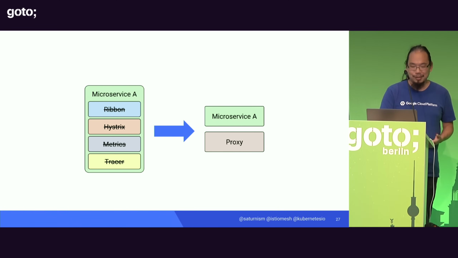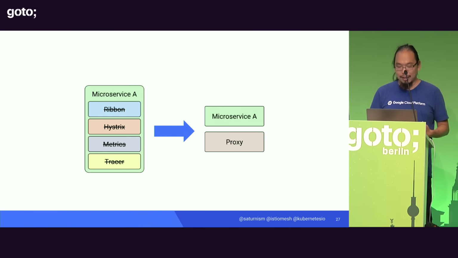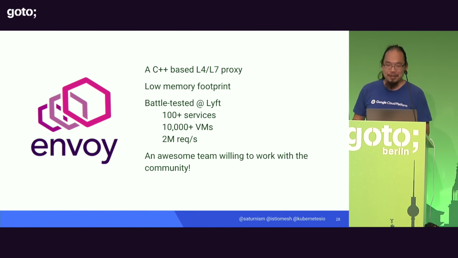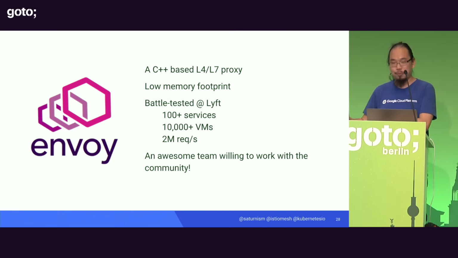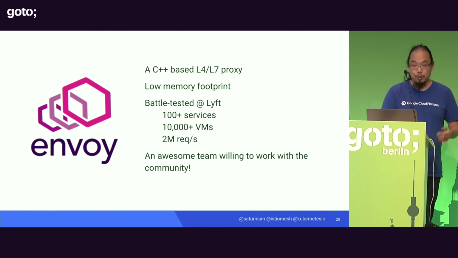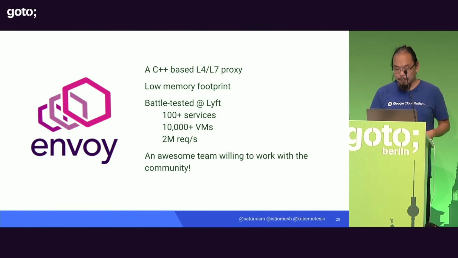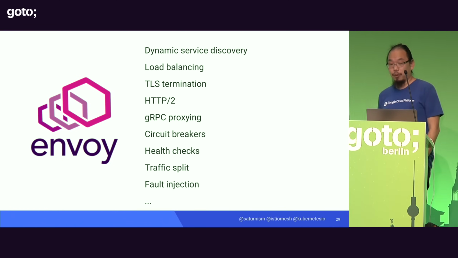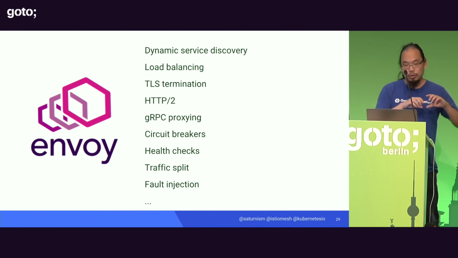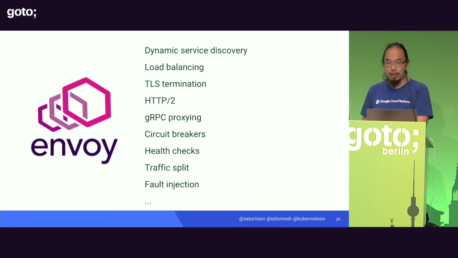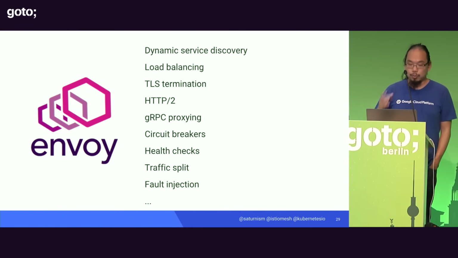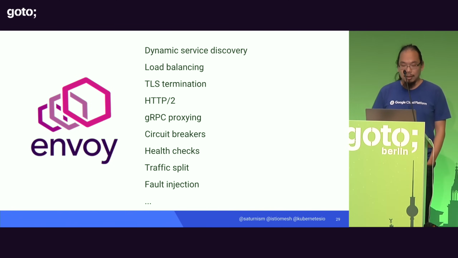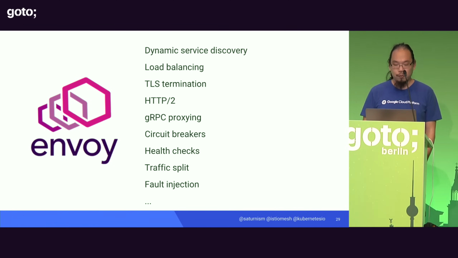It doesn't make a lot of sense to take away 80 megabytes of jar and give you a 300 megabytes ESB. So this is actually a very small proxy. We're taking away some of the jars and pushing it into a proxy. It's a small proxy that's made to be very efficient, and it's also battle tested in a production environment. And this proxy can do a lot of things for you. The things that we thought about adding into our client-side application, this proxy can actually do all of those things. This proxy can load balance for you, it can do TLS termination, and it can handle circuit breaking and health checks and so on and so forth.